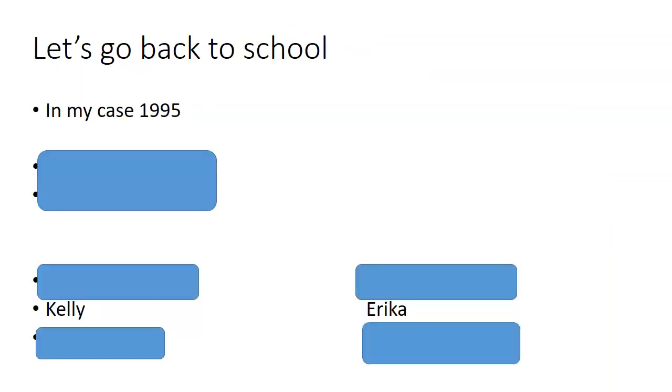Okay, so I want you to think. Let's go back to school. In my case, 1995. Wow, long time ago. So I have two names, and you must have two names too. Okay, so can you think of two names? In my case, two girls. In your case, two girls or two boys. Okay, so I have two names here, Kelly and Erika.